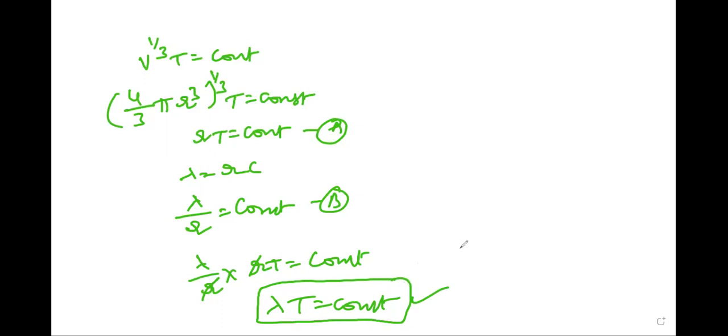This is called Wien's displacement law. Okay, thank you students.